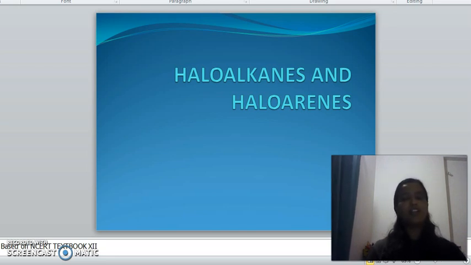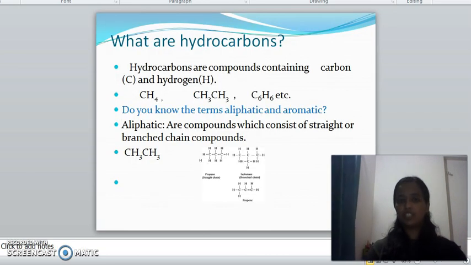Now what are these alkanes and arenes? They are nothing but hydrocarbons. Hydrocarbons are the compounds containing carbon and hydrogen, like CH4 methane, CH3CH3 ethane, C6H6 benzene, etc.